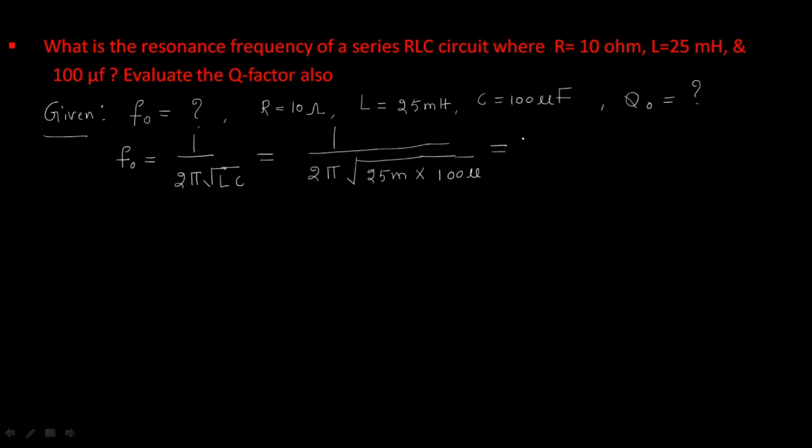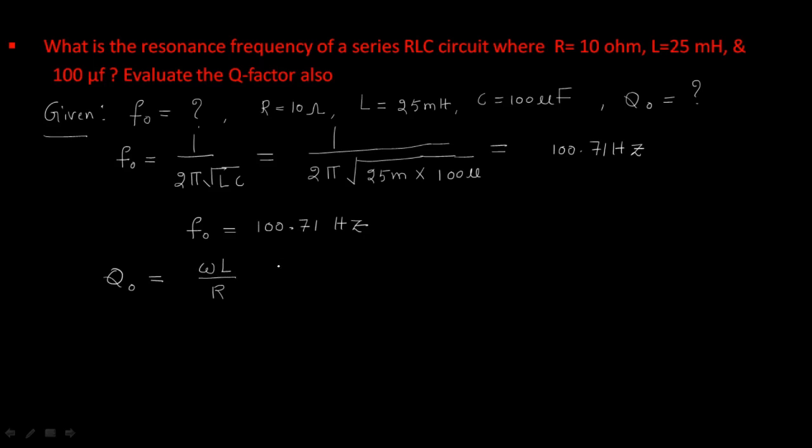By solving this, we get 100.71 hertz. This is the resonant frequency F naught. Next is the quality factor. Quality factor for series resonance is directly given by the formula omega L by R.